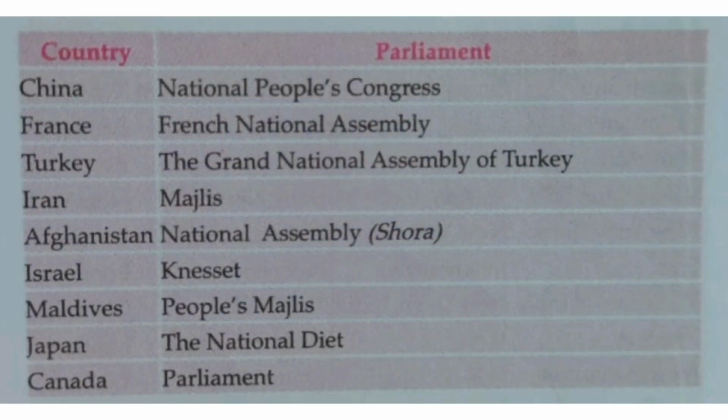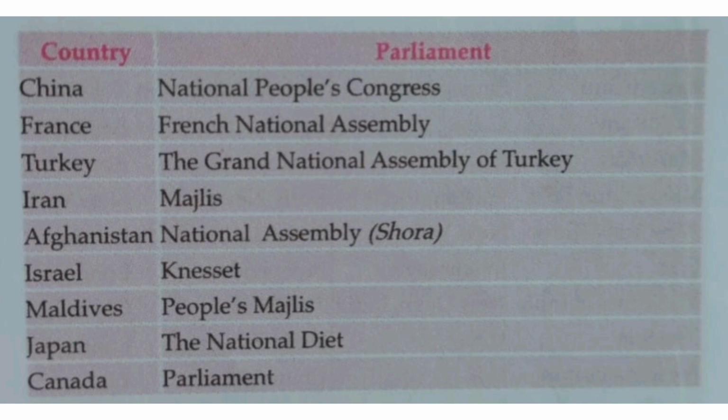Next we have China, whose parliament is known as National People's Congress. For France, it is French National Assembly. For Turkey, it is the Grand National Assembly of Turkey. Iran, Majlis. Afghanistan, National Assembly or Shura. Israel's parliament is known as Knesset.